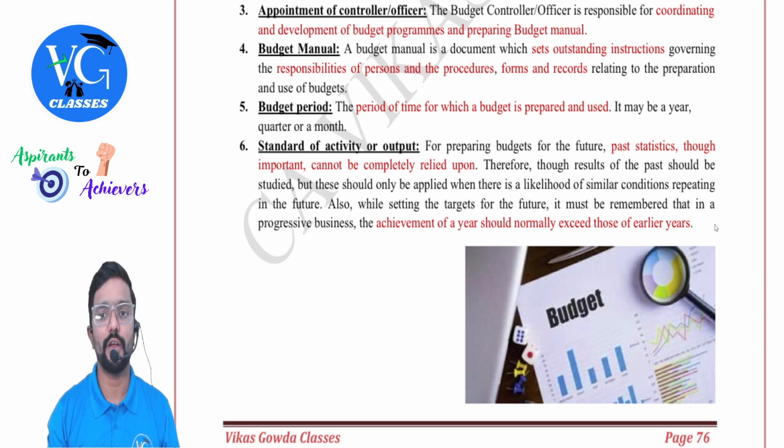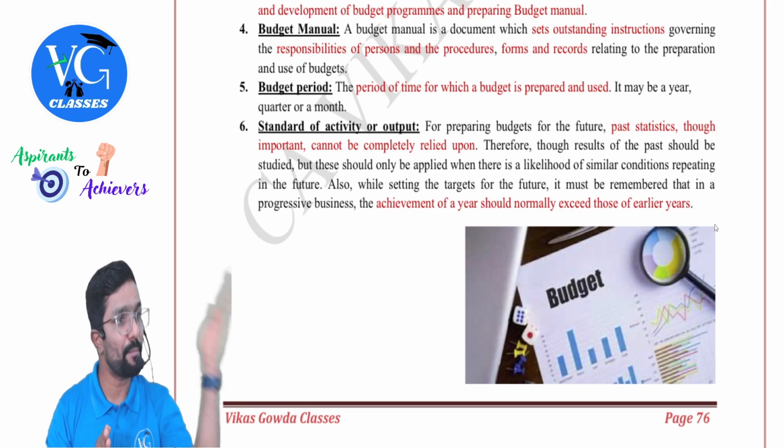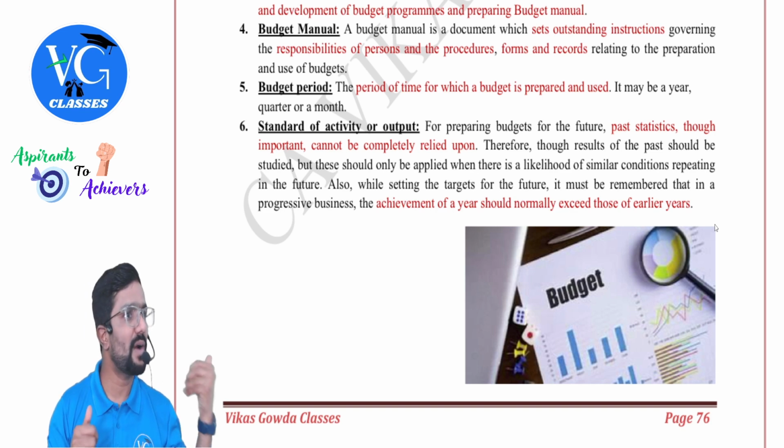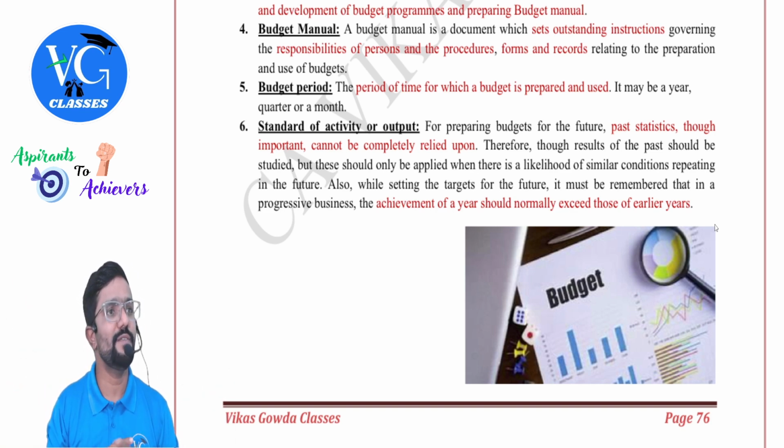Standard of activity or output. Guys, normally, whenever we are preparing a budget, we will take the past as a base. Last year, what we have achieved, we will set a target based on that for the next year. But obviously, will we copy paste the same? No, sir. Obviously, any company wants to grow, guys. So we will consider the growth rate. Sir, how much can we grow?